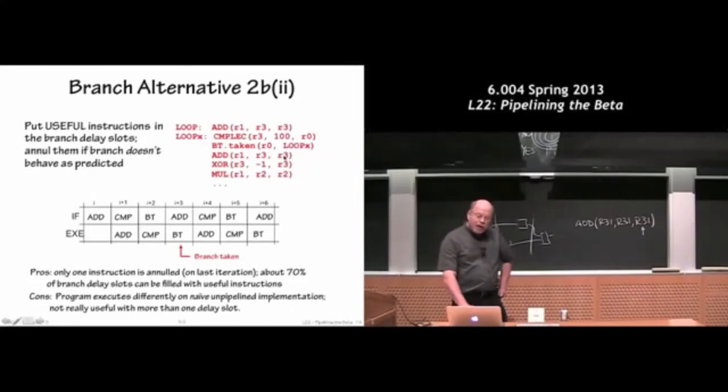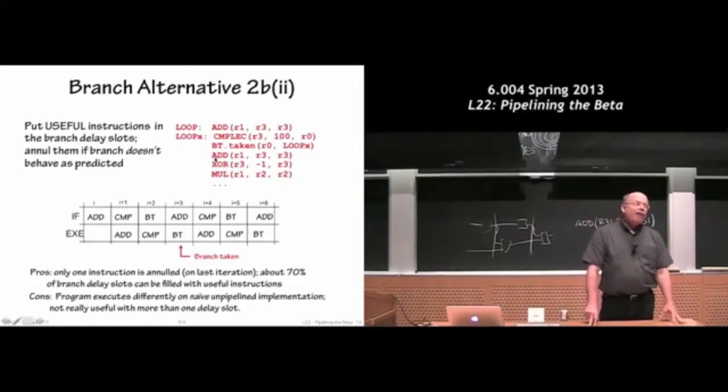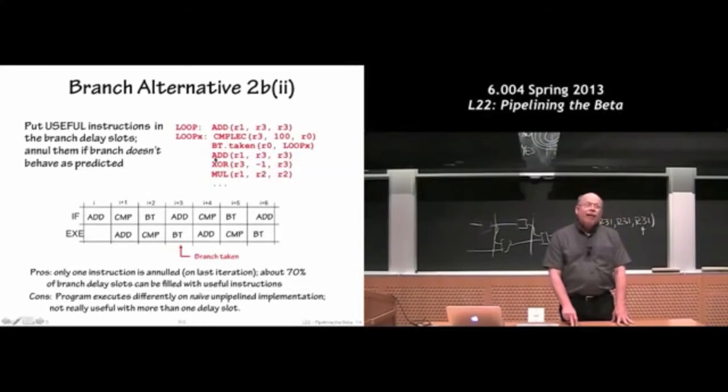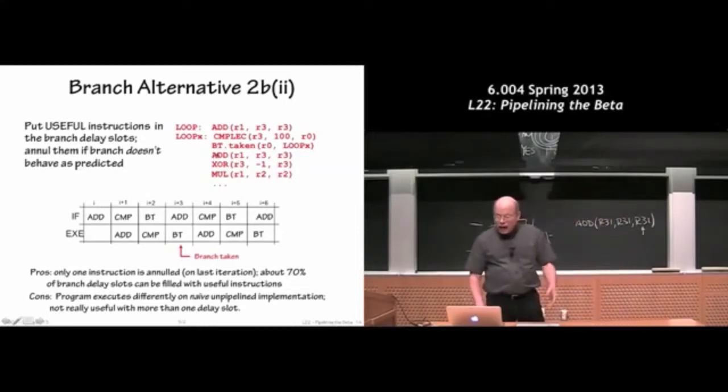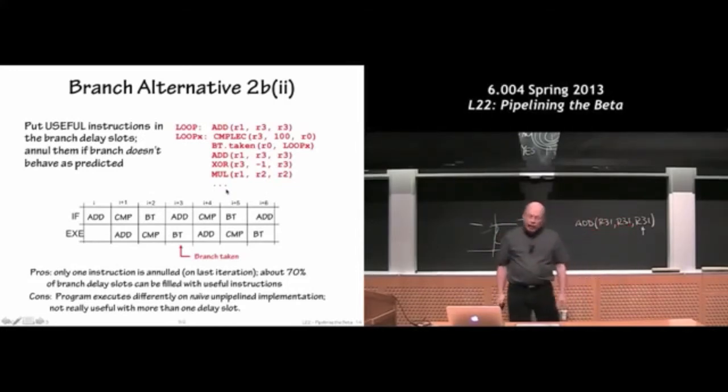The thing I should point out is that all these modifications, aside from the addition of the no-ops, all these modifications about whether to execute the instruction before or after the branch work well in a pipelined processor, but that means the same program doesn't work in an unpipelined processor, which when it takes the branch simply isn't looking at the next instruction at all. So we're a little nervous about some of these alternatives because, even though they make our pipelined processor work, the same program will not give the same results in an unpipelined processor.